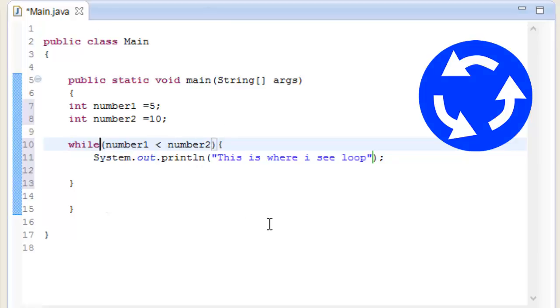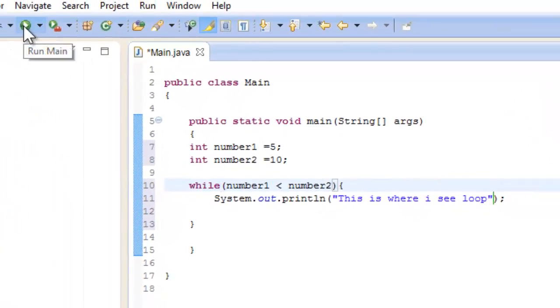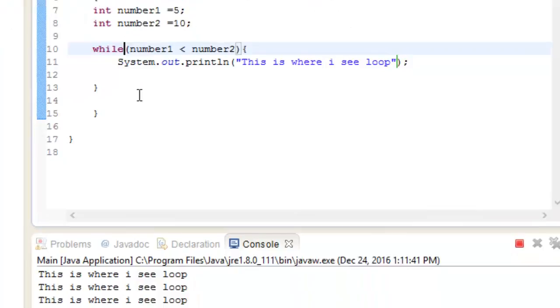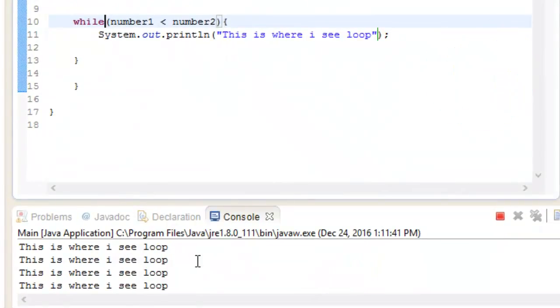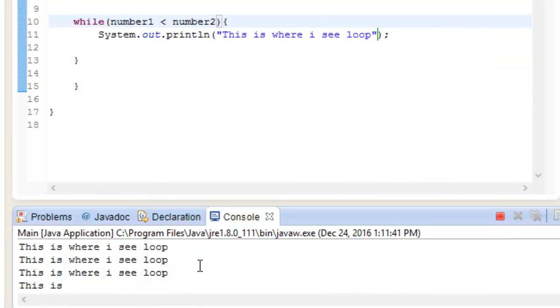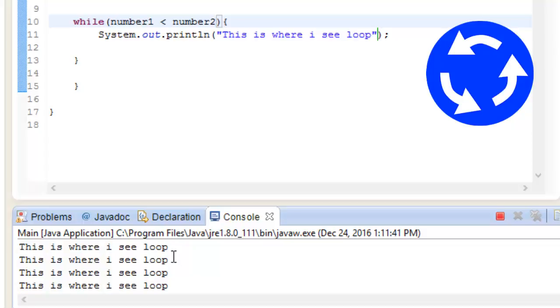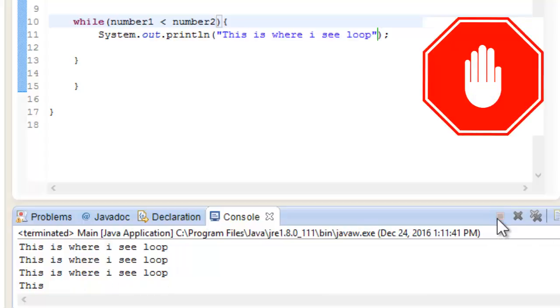So let me show you how it is done. Let me just run this one, and then when you see it come over here, it is going to go again and again, and it is not going to stop. So how are we going to stop it? I'm going to go inside over here and terminate and then close it. So we close it like that.